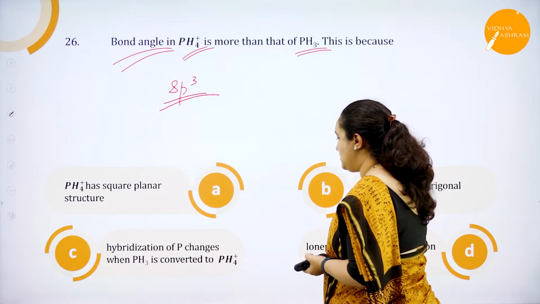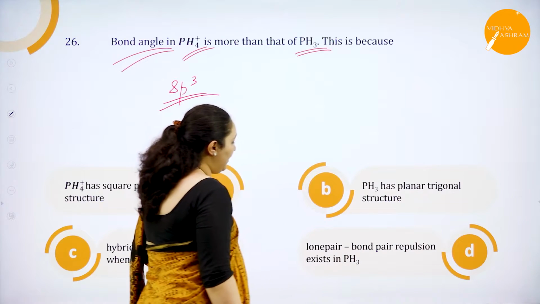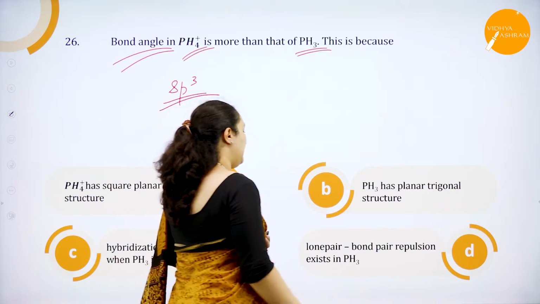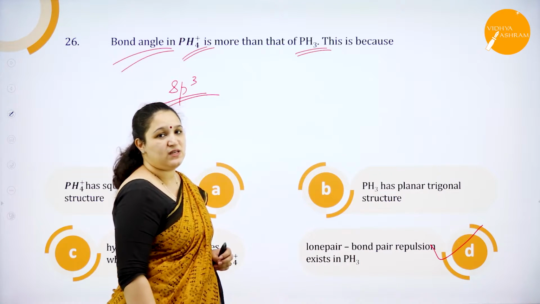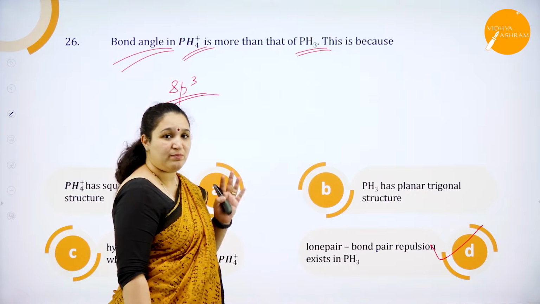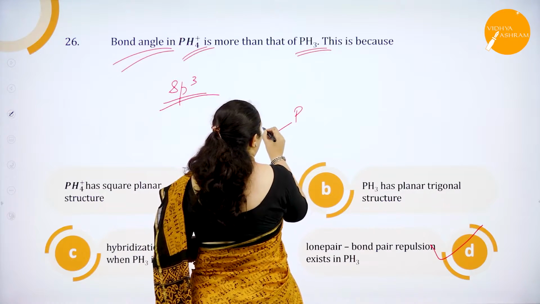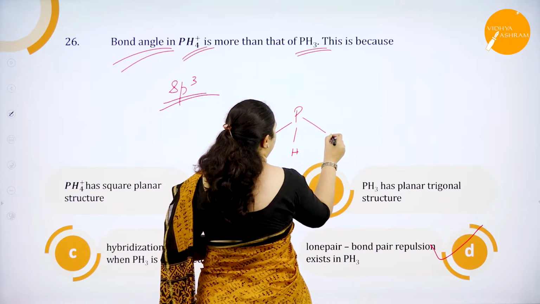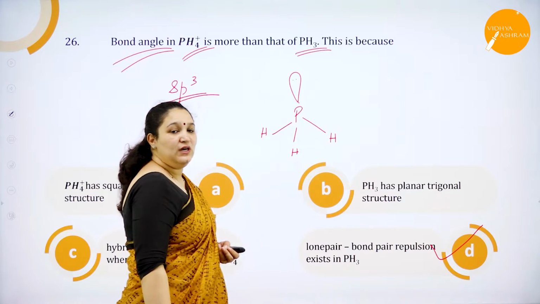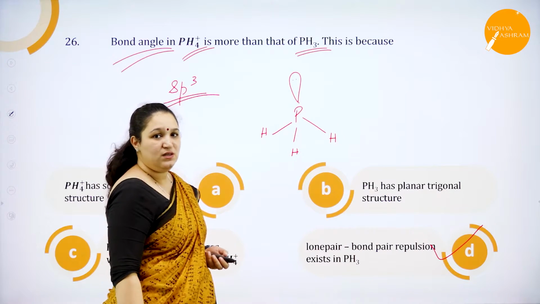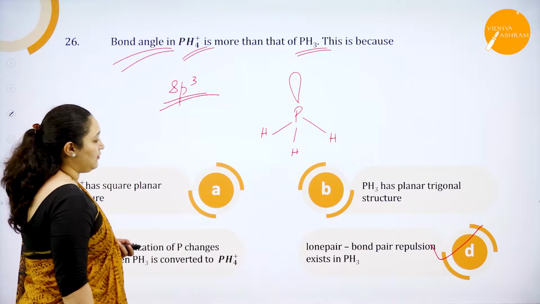Hybridization of phosphorus changes when PH3 is converted to PH4+? It does not change actually. Lone pair, bond pair repulsion exists in PH3. This is why it gets a pyramidal structure even if it is sp3 hybridization, because in PH3 there is a lone pair of electrons. So this is the structure. You have PH3 with a lone pair of electrons, and because of the repulsion, the bond angle changes. Okay, so I hope you have understood this 26th question.